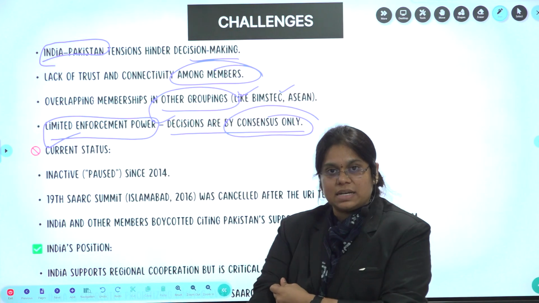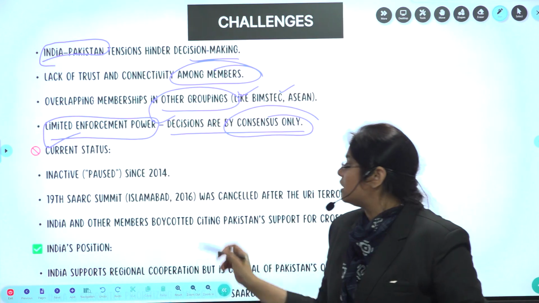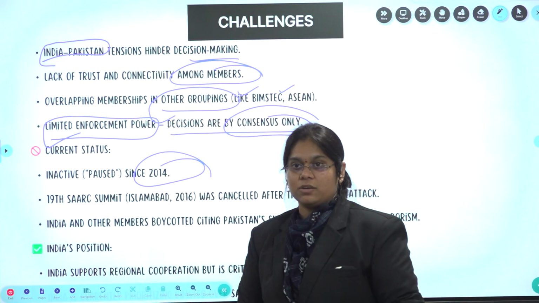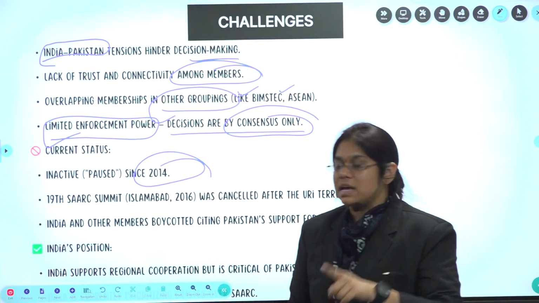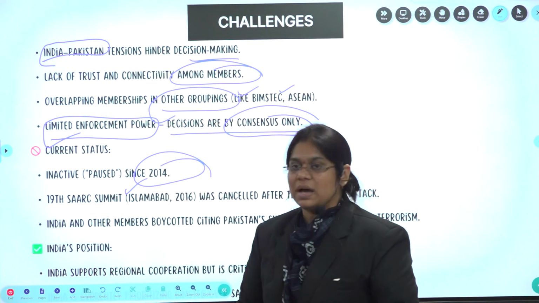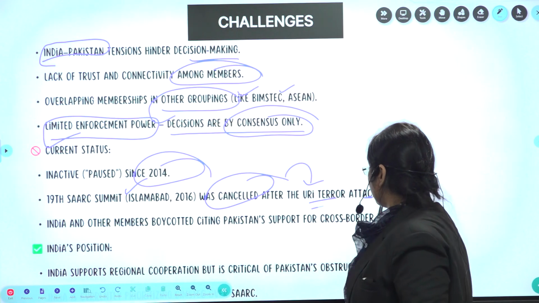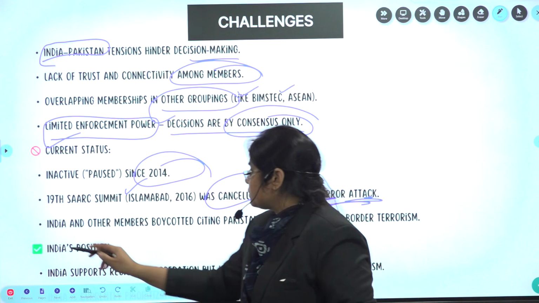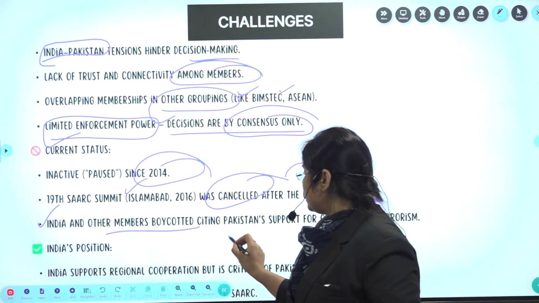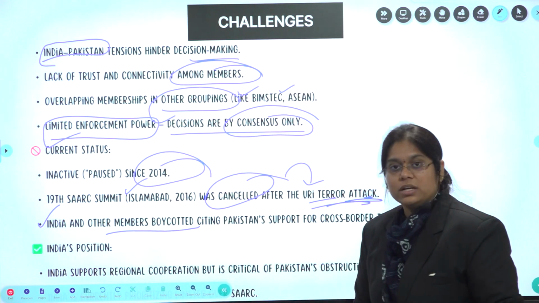Now what is the current status? It has been paused since the year 2014. Basically the 19th SAARC summit should have been held in Islamabad in 2016, but it was cancelled after the Uri terror attack. Then India and other members boycotted, citing Pakistan's cross-border terrorism.